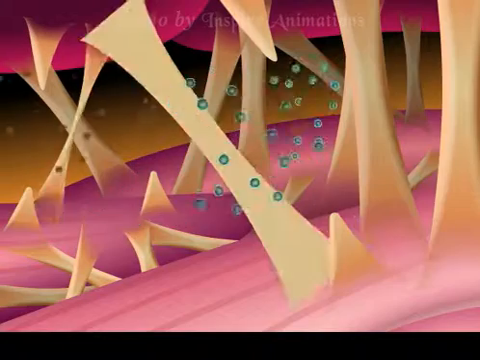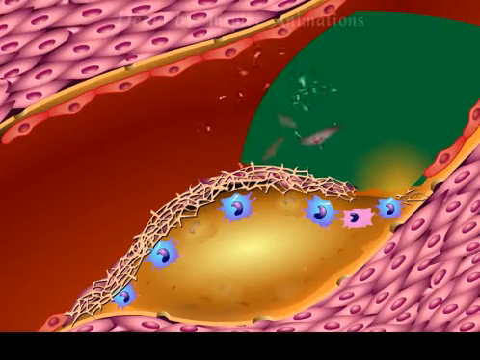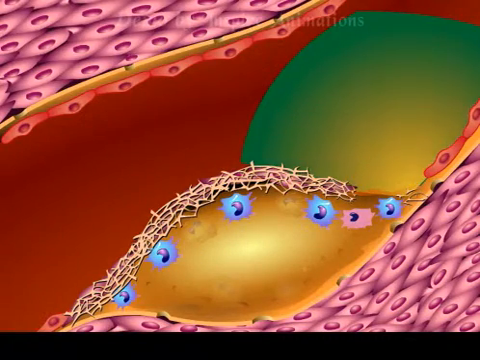Metalloproteinases secreted by both the smooth muscle cells and inflammatory cells within the fibrous cap degrade the collagen matrix, weaken the fibrous cap, and lead to conditions that promote fibrous plaque rupture and the chain of events that result in thrombotic occlusion of the artery and an acute coronary syndrome.